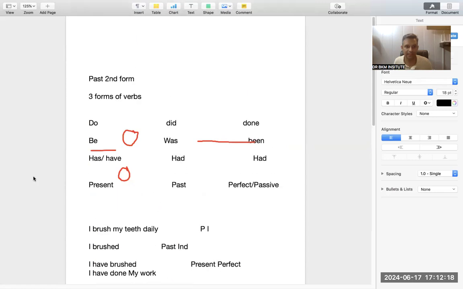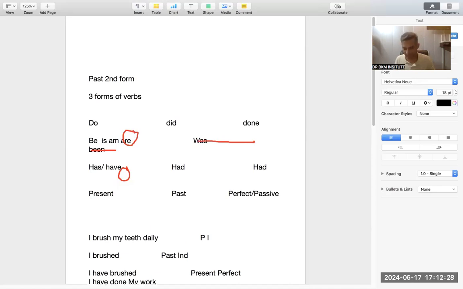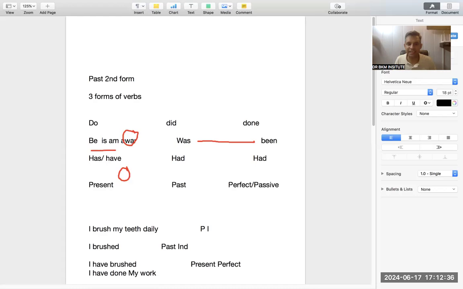See, let's see. Be means is, am, are. Second form is was, were verb. Be is equal to is, am, are. Let me write here is, am, are. Now you would be able to understand in a better way. Be means is, am, are. So whenever I say is, am, are, that means it is a first form. So if I have to talk about something in present, I will use these three things.